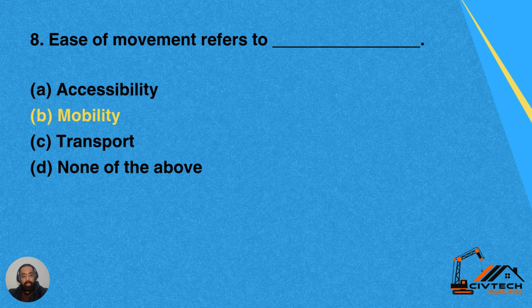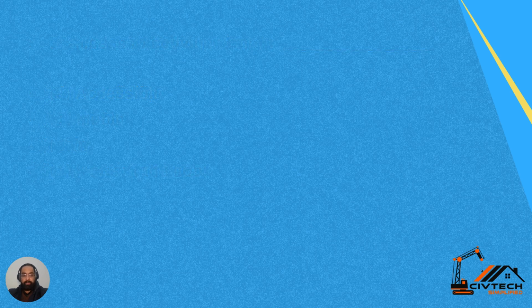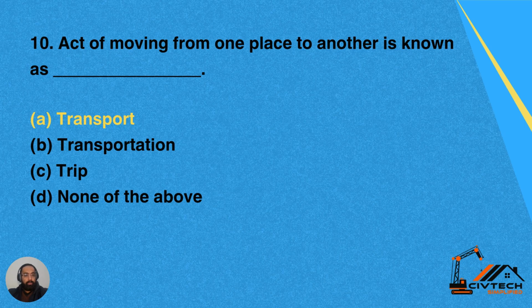Question number 8. Ease of movement refers to dash. Option A, accessibility. Option B, mobility. Option C, transport. Option D, none of the above. So ease of movement refers to mobility. B is the correct answer. Question number 9. Access to activities refers to dash. Option A, accessibility. Option B, mobility. Option C, trip. Option D, none of the above. So access to activities refers to accessibility. A is the correct answer.